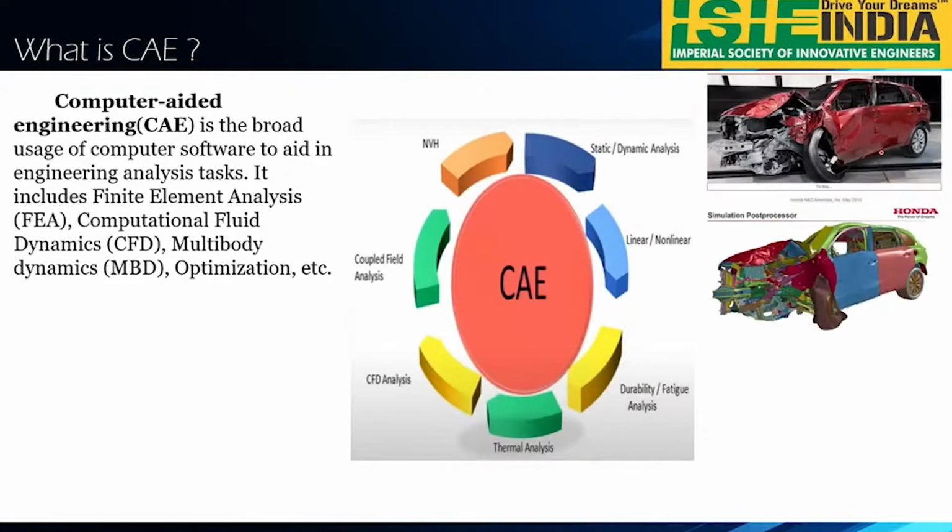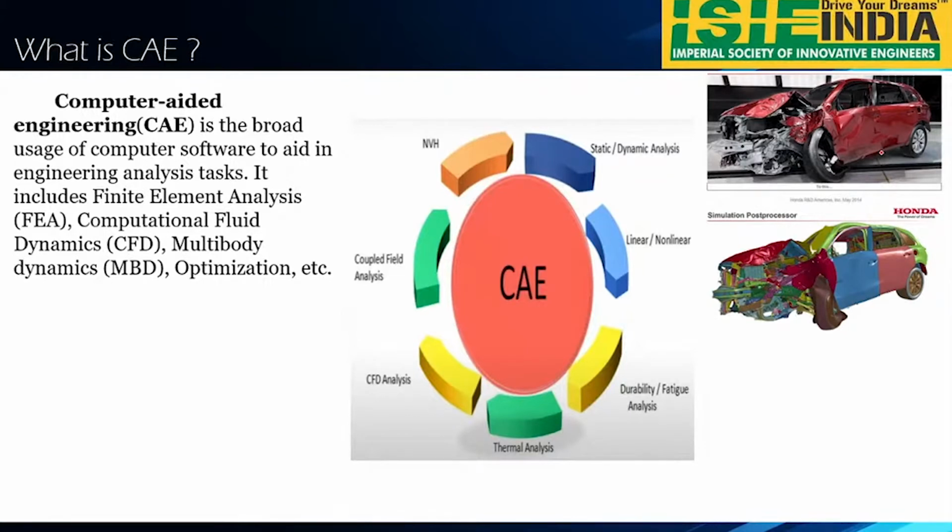In CAE we will also be doing crash analysis and a lot of structural analysis. This is one of the most important. We are all buying cars, but we have to see the safety standards, how safe your cars are. There are different safety standards, like 5-star, 4-star and 3-star rating. Tata Nexon has a 5-star rating, and the Tata Nano has a 1-star rating.